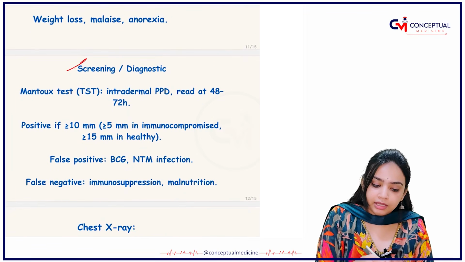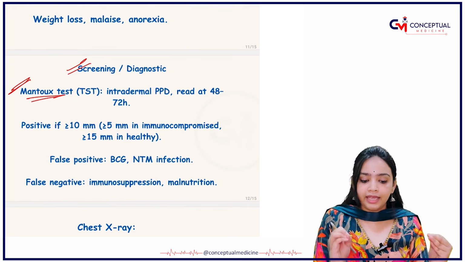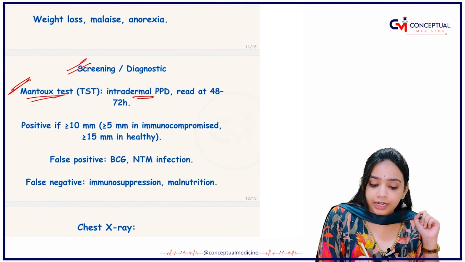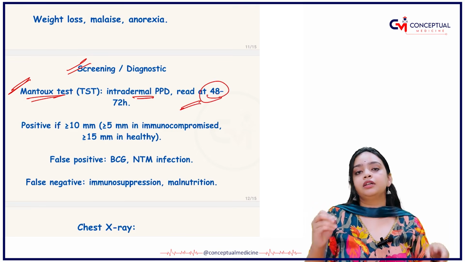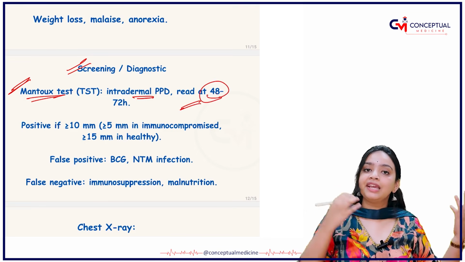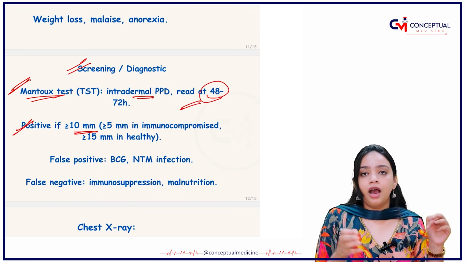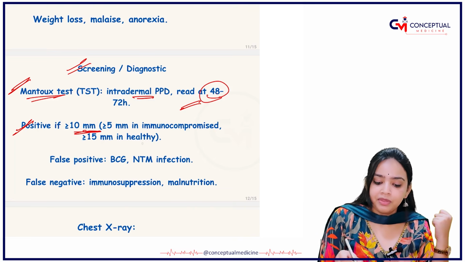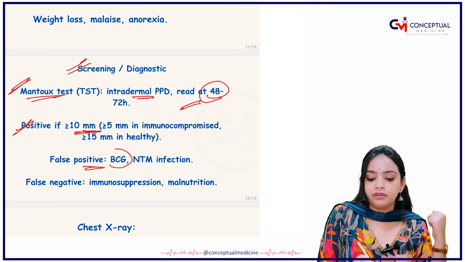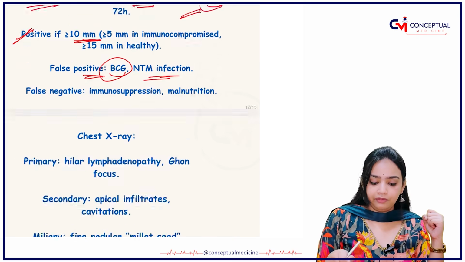What is the screening that you do? You have something very famous called the Mantoux test. It is done intradermally. The readings are taken at a 48 to 72 hour interval. How will you say it is positive? If the induration is more than or equal to 10 mm, then it is positive. False positives occur when the patient has taken the BCG vaccine, and with NTM infection.